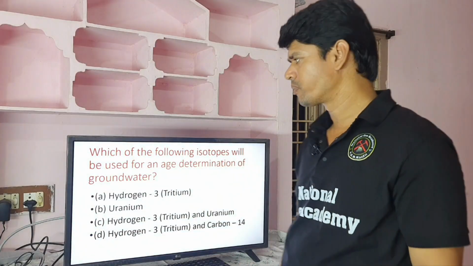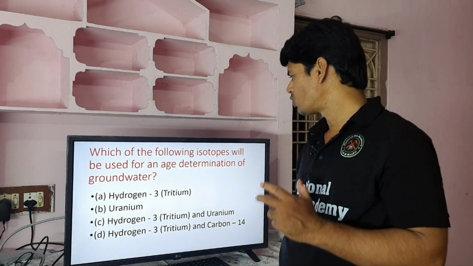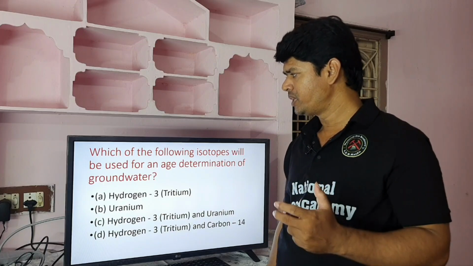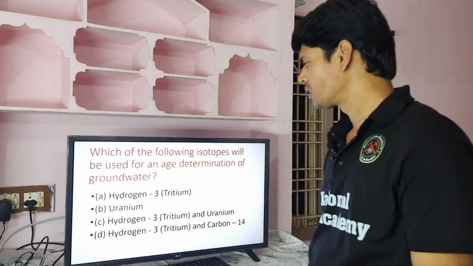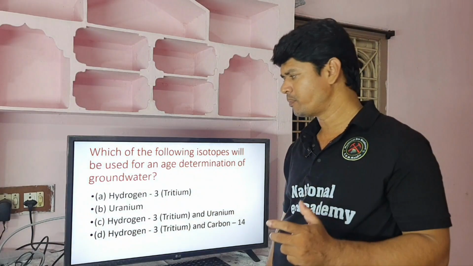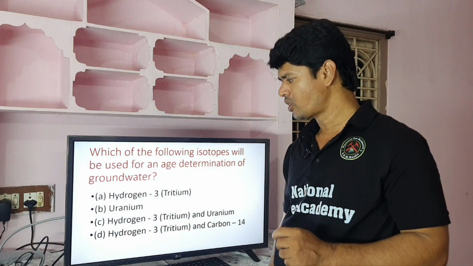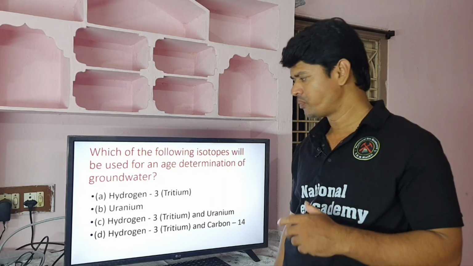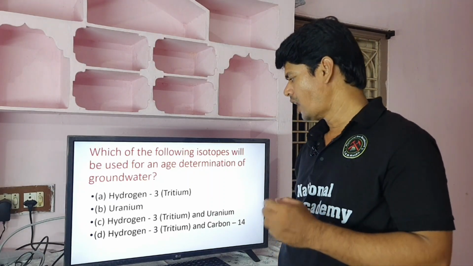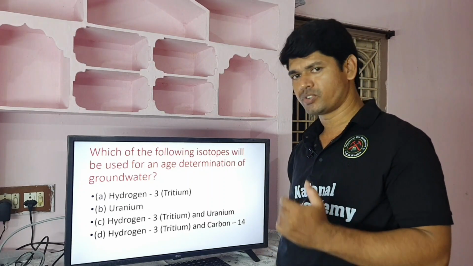Next question is, which of the following isotopes will be used for age determination of groundwater? Option A, hydrogen 3 tritium. Option B, uranium. Option C, hydrogen 3 tritium and uranium. Option D, hydrogen 3 tritium and carbon 14.